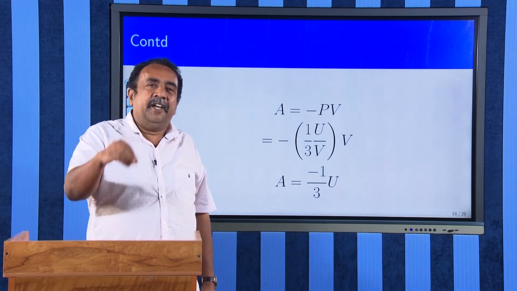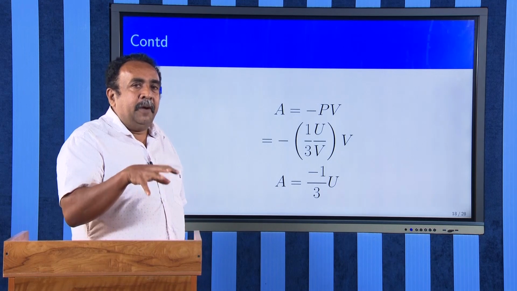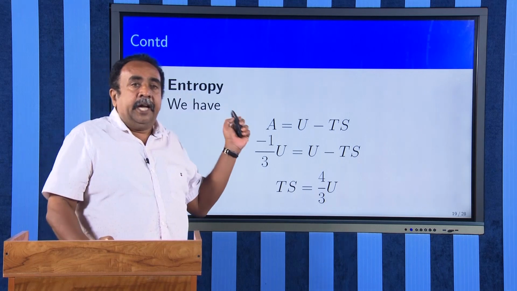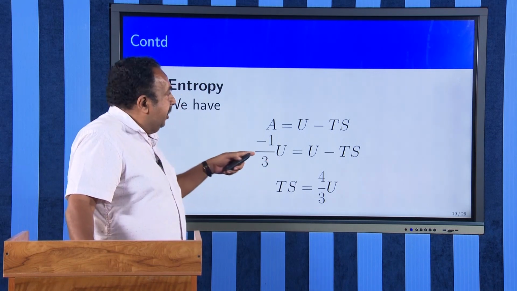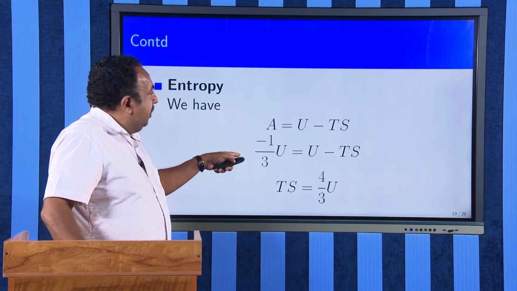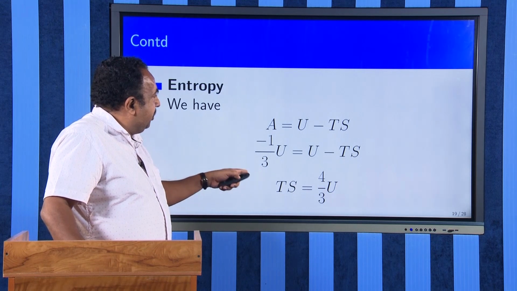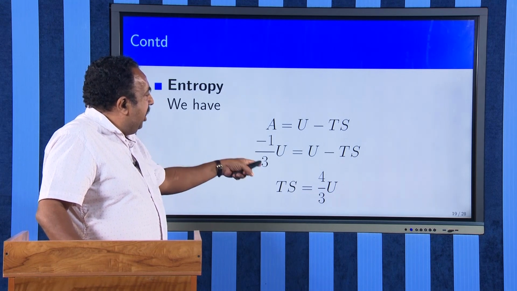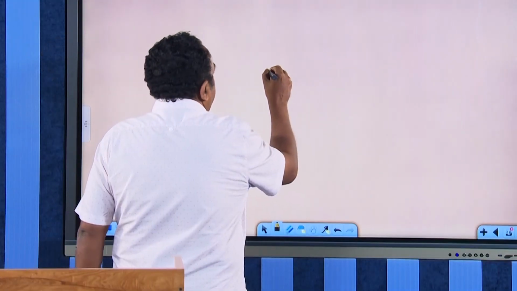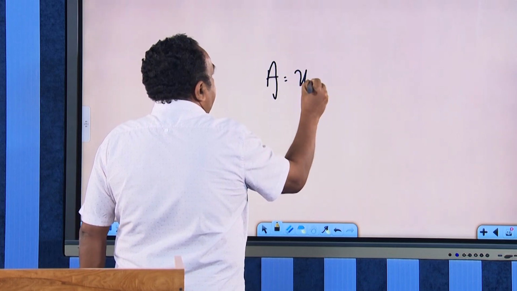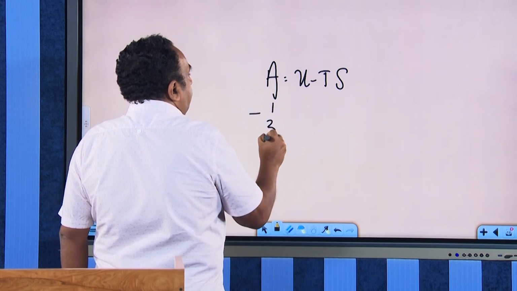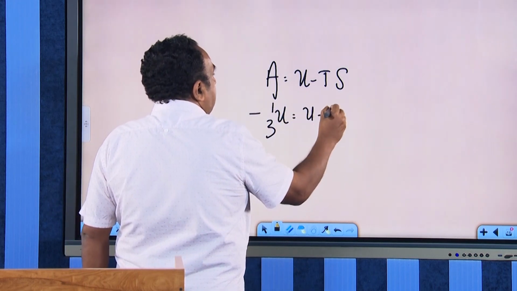But basically, we find A not for finding A. Actually, our aim is to find out entropy. If I want to find entropy, A is given by U minus TS. Therefore, A is already given to you as minus 1 by 3 U, so minus 1 by 3 U equals U minus TS.